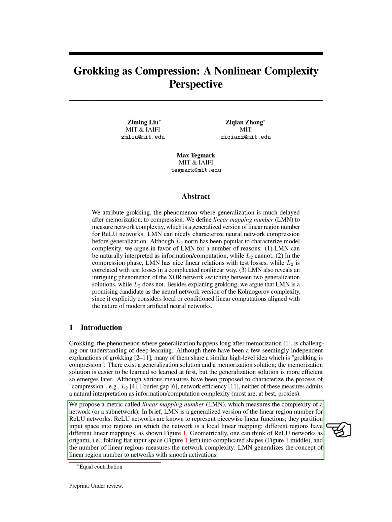ReLU networks are known to represent piecewise linear functions. They divide the input space into regions where the network behaves as a local linear mapping. Different regions have different linear mappings. You can think of ReLU networks as origami, folding a flat input space into complex shapes. The number of linear regions measures the network complexity. LMN extends the concept of linear region number to networks with smooth activations.